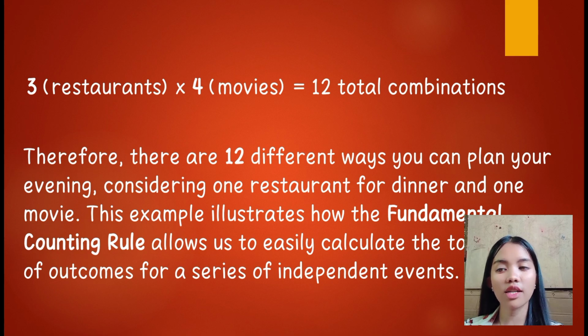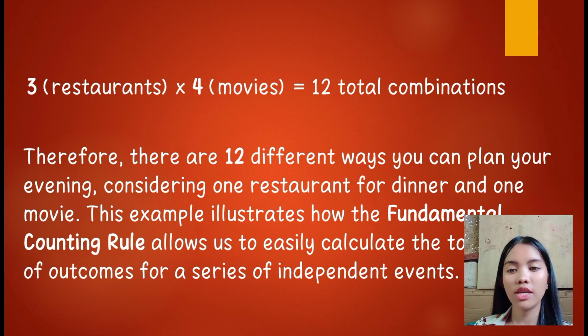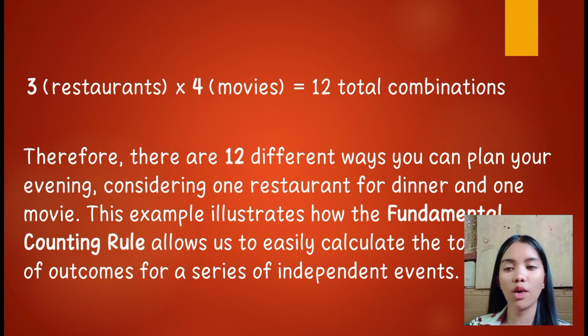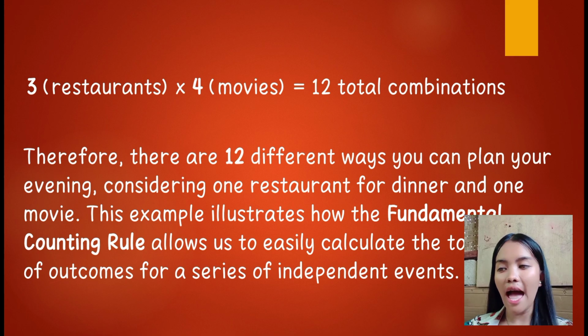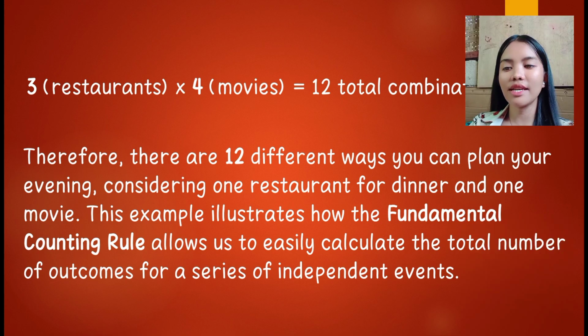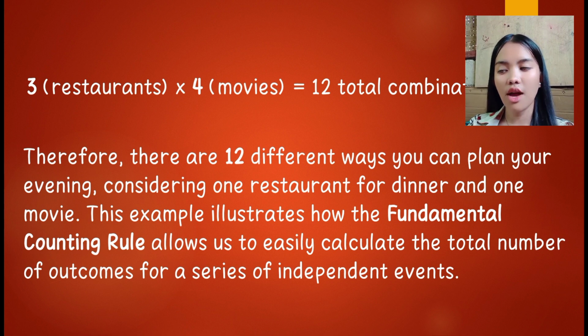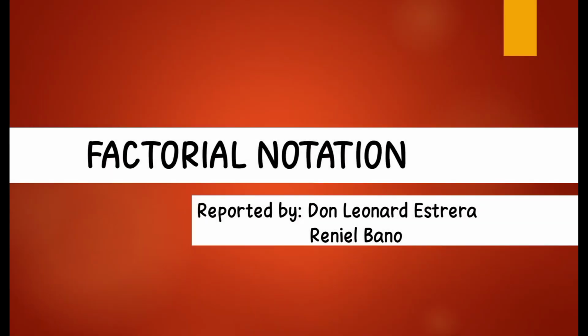Therefore, there are 12 different ways you can plan your evening, considering 1 restaurant for dinner and 1 movie. This example illustrates how the fundamental counting rule allows us to easily calculate the number of outcomes for a series of independent events.